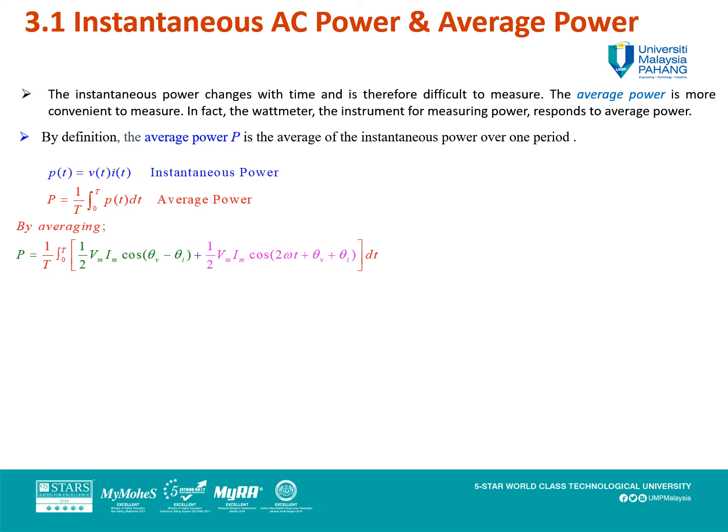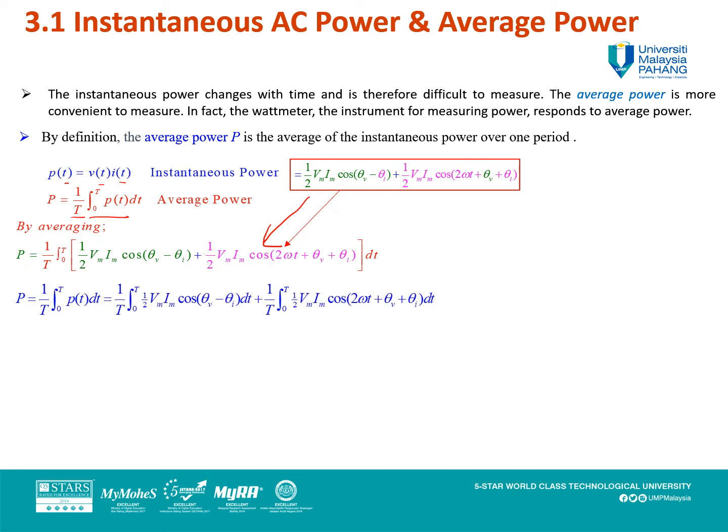Okay, from the equation of instantaneous power, we have p equals v multiplied by i. So the average power actually comes from the integration of the instantaneous power over one period. By averaging, you just substitute the instantaneous power equation into the average power equation. So when you substitute the equation, you get the answer.